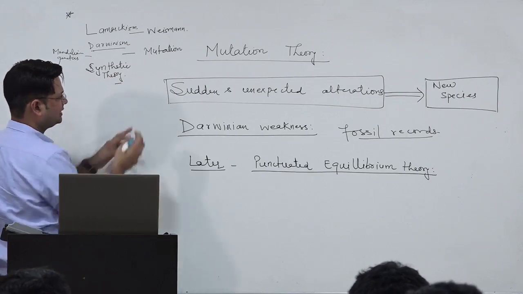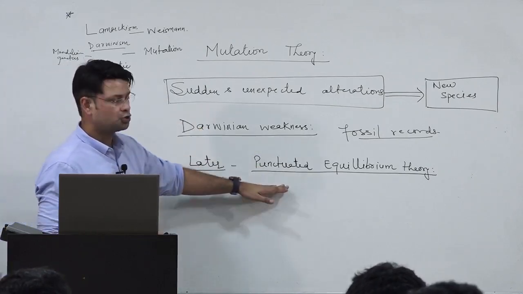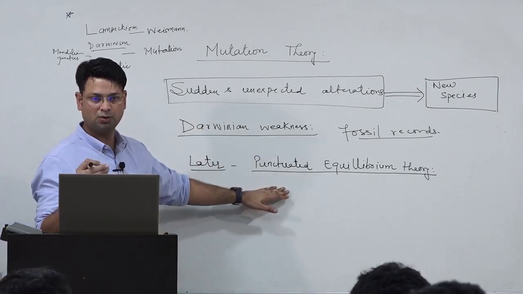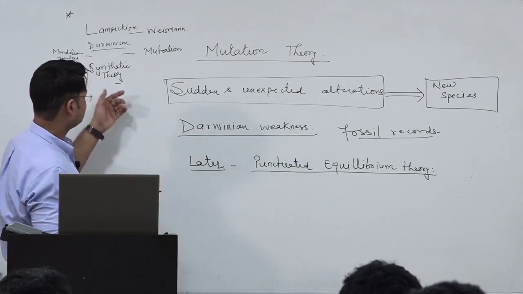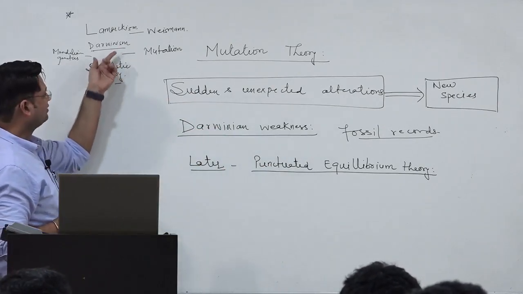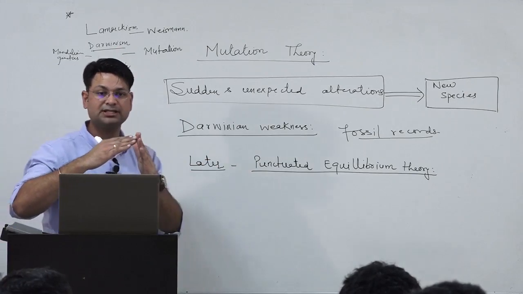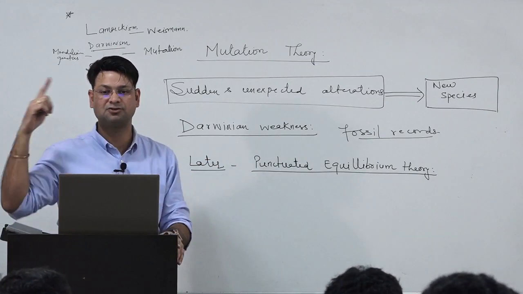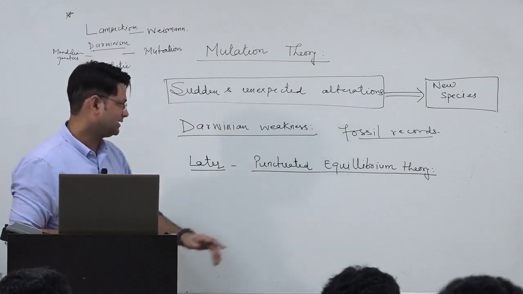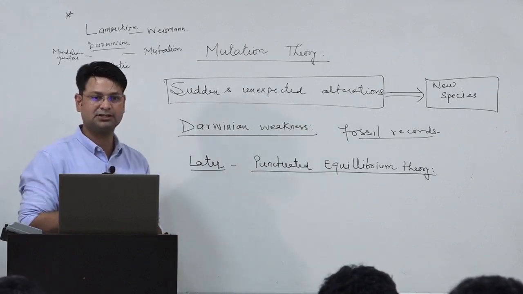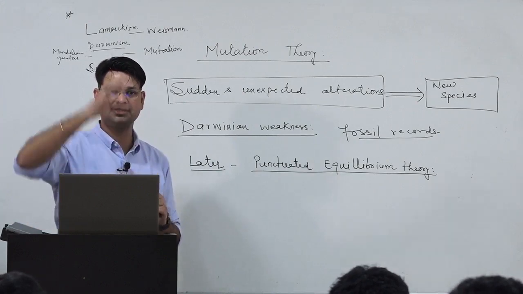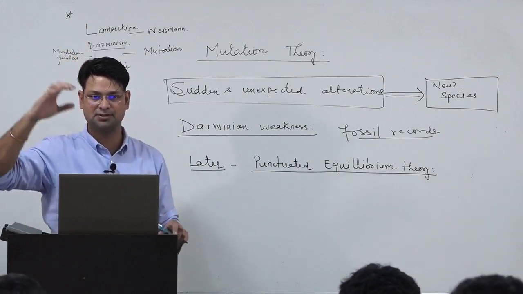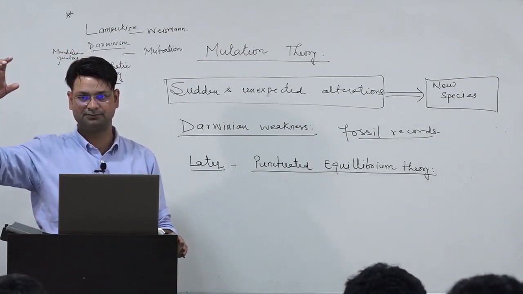Okay, this was later on criticized by this punctuated equilibrium theory of Stephen Jay Gould, right? Which says that, what this says, Darwinism and synthetic theory says that evolution is gradual, right? It is the gradual process of change, whereas this punctuated equilibrium theory says that there is sudden jump and equilibrium, sudden jump and equilibrium, right?